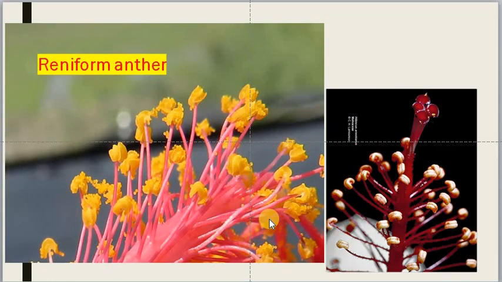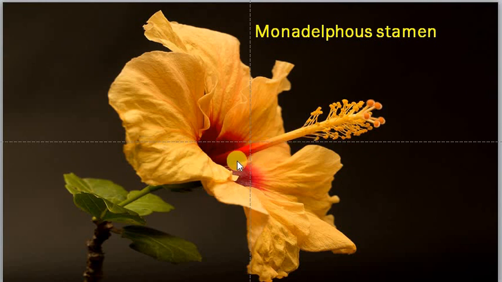And if you see the features of the anther, each anther is kidney shaped. A kidney shaped anther is called a reniform anther, and it has two lobes, so it is bilobed. All the staminal filaments have fused to form a tube, and it is called a staminal tube. Since the stamens are fused to form a single unit, it is called a monadelphous condition.